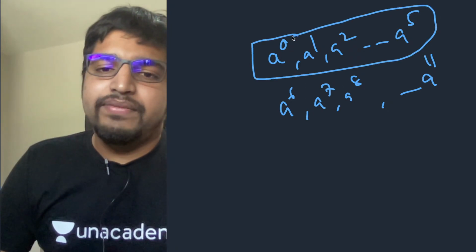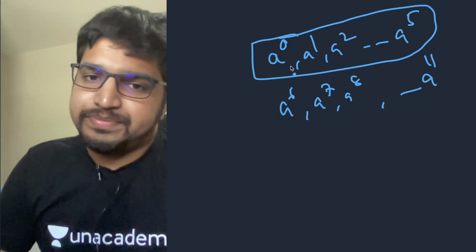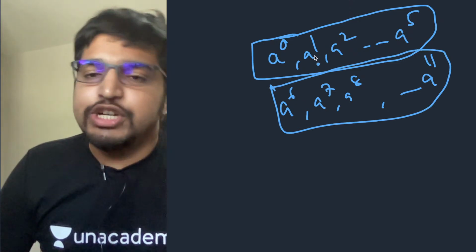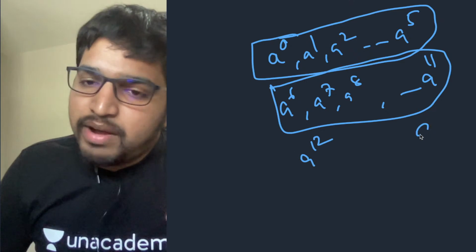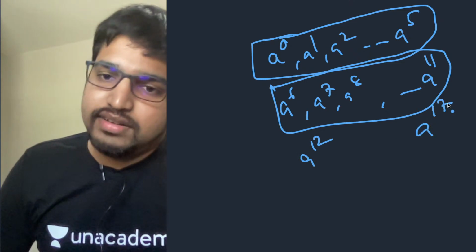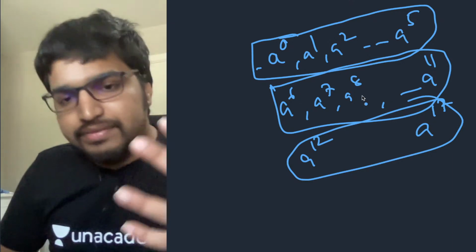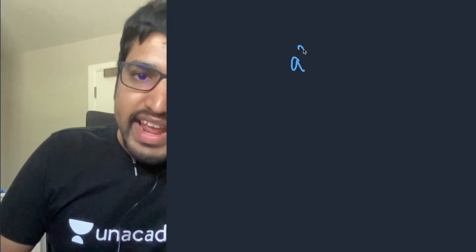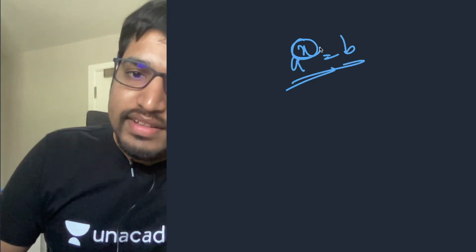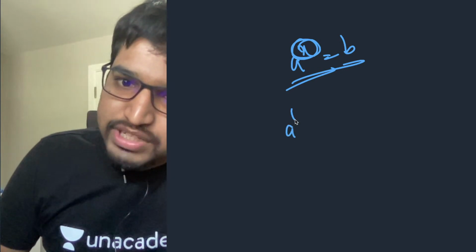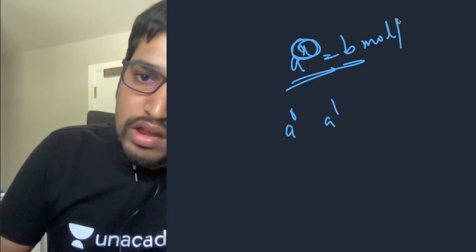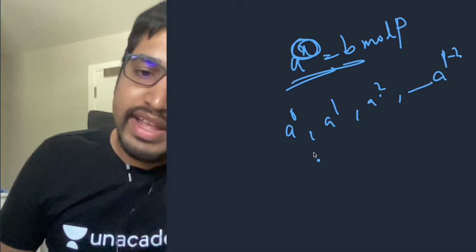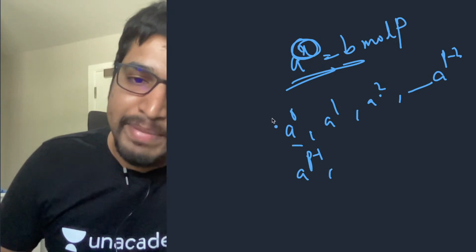a^0 to a^5 are the only distinct terms, after which things repeat. a^6 to a^11 is the same as a^0 to a^5. a^12 to a^17 is the same as a^0 to a^5. All of them are the same. So if a^x equals b mod p, this x has to be between a^0, a^1, a^2, and so on till a^(p-2), and then you get a^(p-1) again. This whole thing repeats itself.